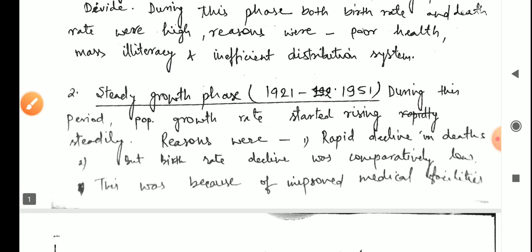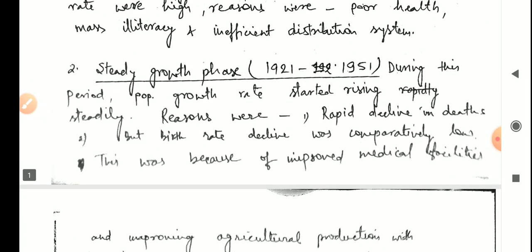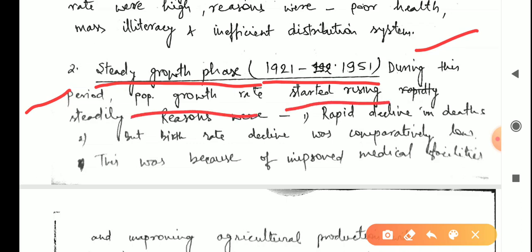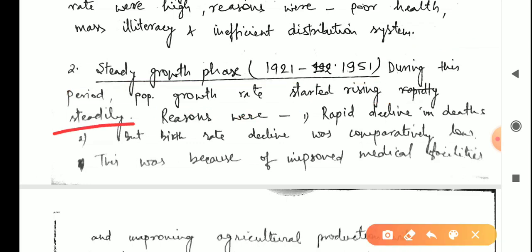Then come to the second point: the steady growth phase, 1921 to 1951. This is a 30 years phase. During this period the population growth rate started rising steadily. As the name suggests, steady means slowly but continuous. What were the reasons for steady growth?